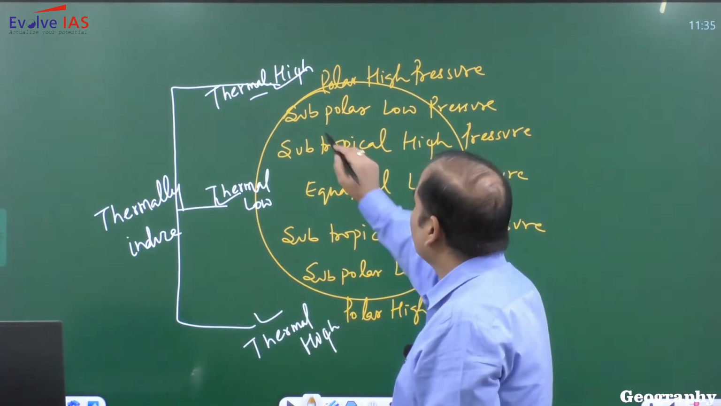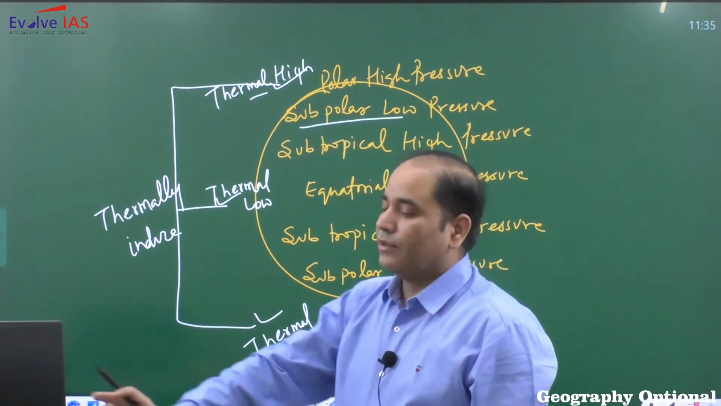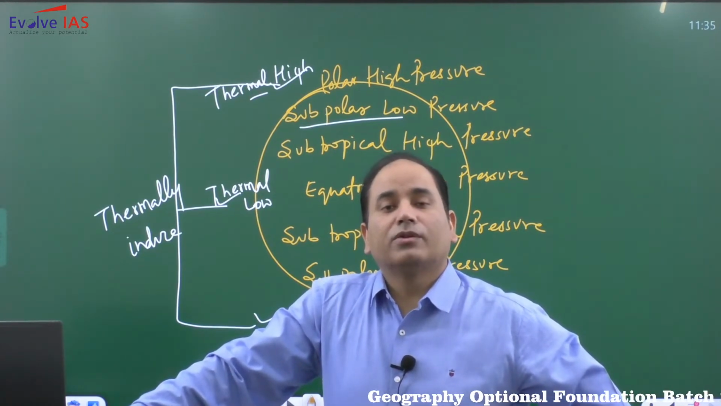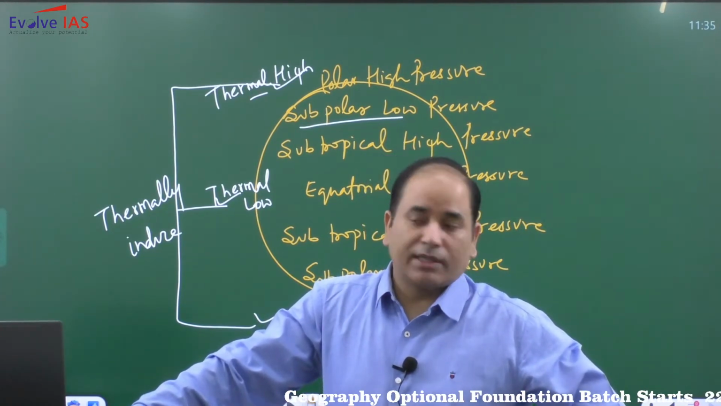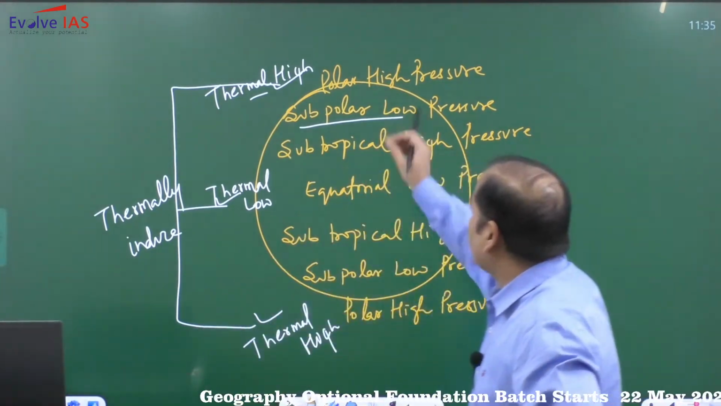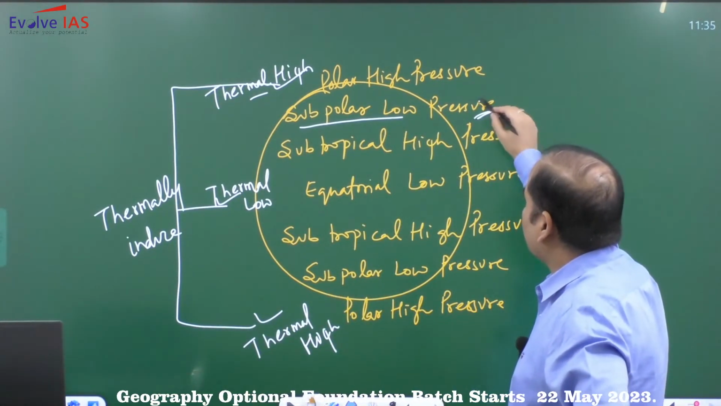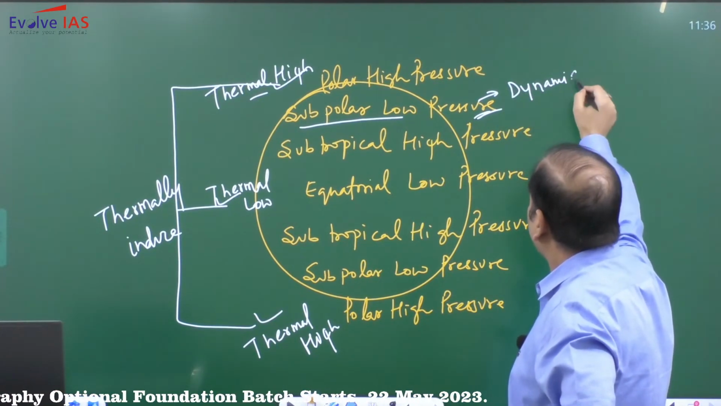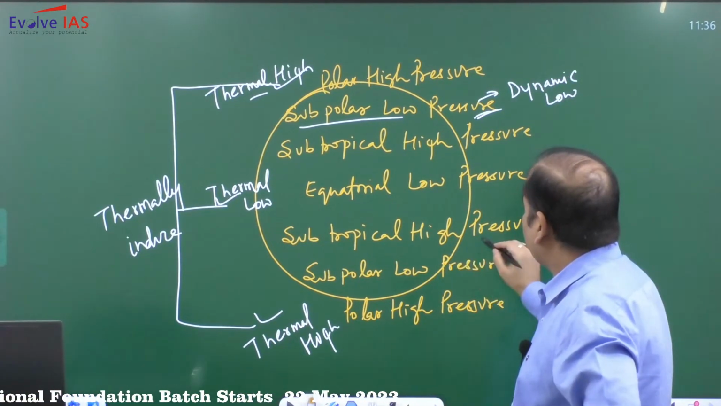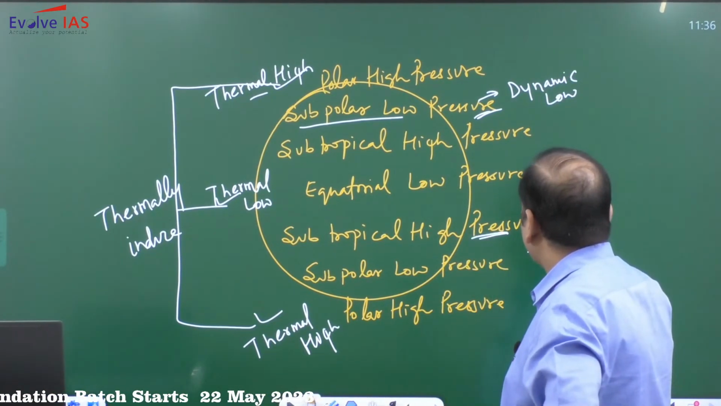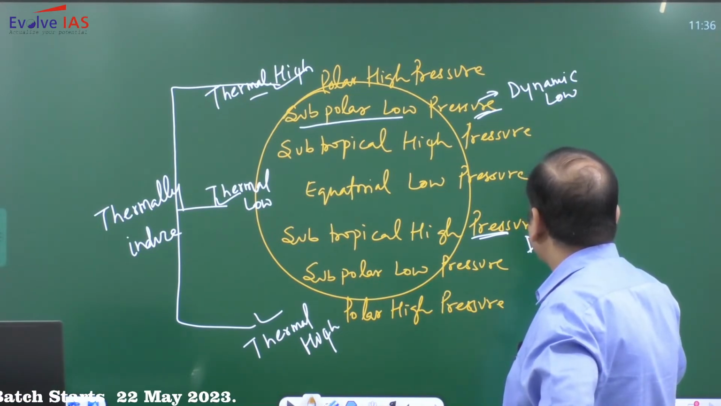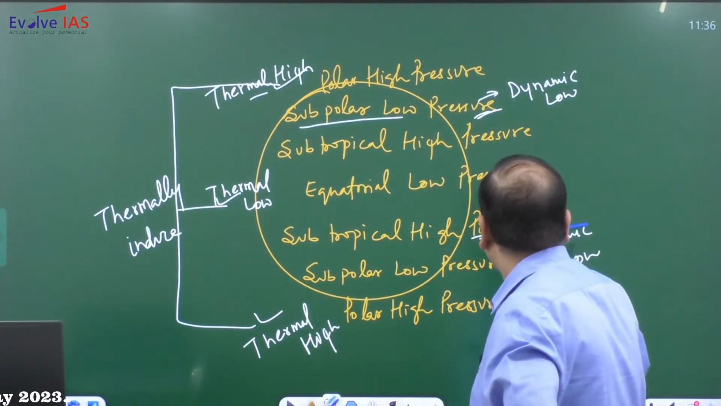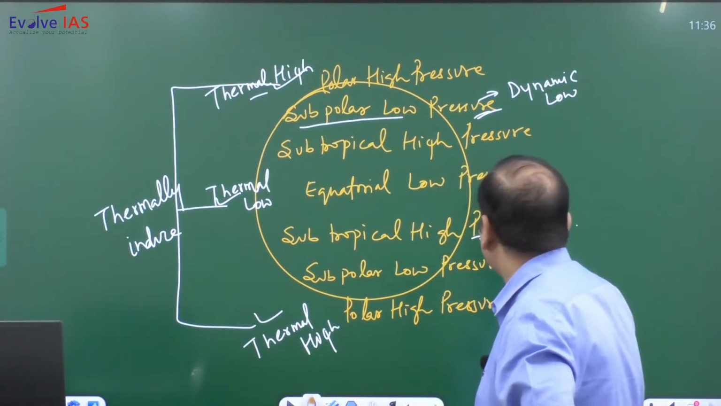Now, if we look at the subpolar area, the temperature is still very low. If the temperature is very low, air should be heavier and should sink. But ultimately here we are experiencing low pressure. So it is not the thermal low, rather it is a dynamic low. Similarly, in the southern hemisphere, we have a dynamic low. This subpolar low pressure is a dynamic low.